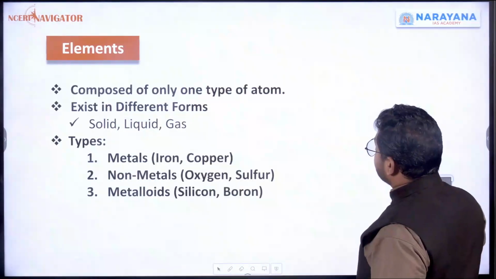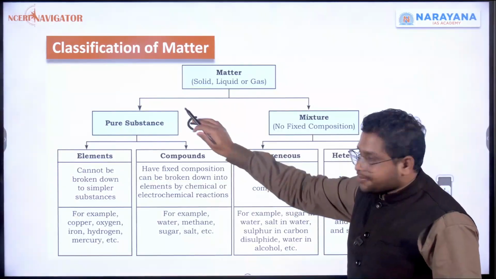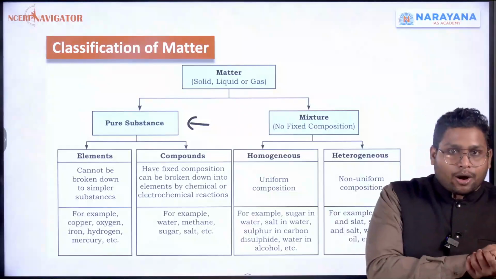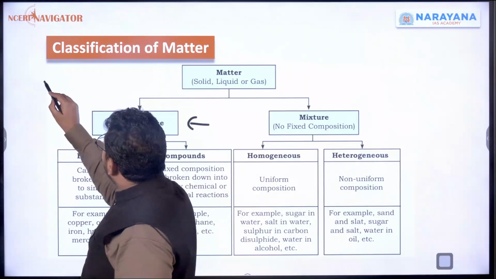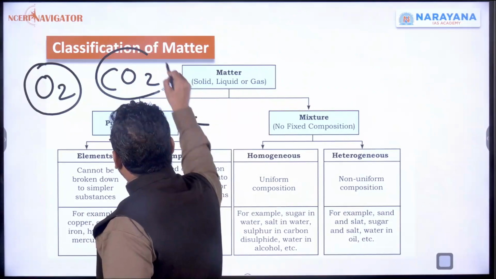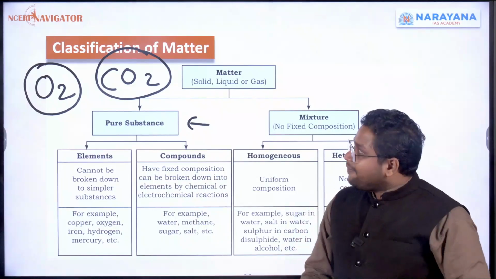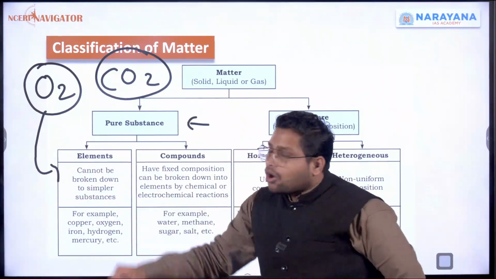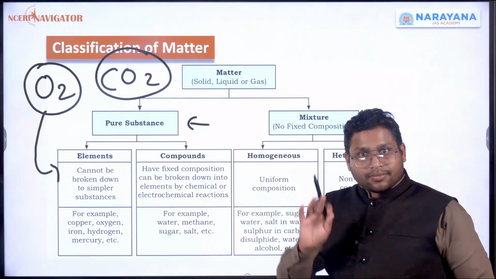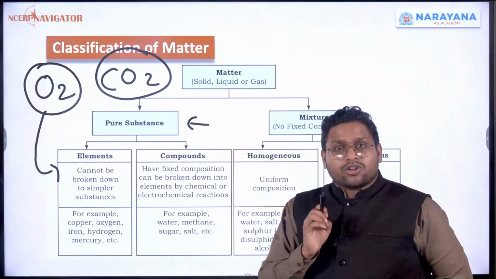First, pure substance. First we'll discuss pure substance. In this we have two classifications, elements and compounds. Now just take the example of oxygen and carbon dioxide. From the example itself you will understand. If I just take oxygen, then it is called an element. See, both of these are pure substances. They are not mixtures at all. Air is a mixture. Both of them individually, they are pure substances.